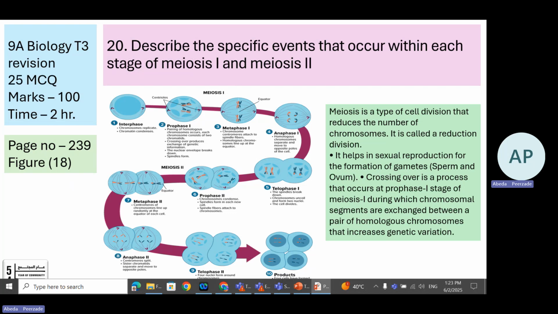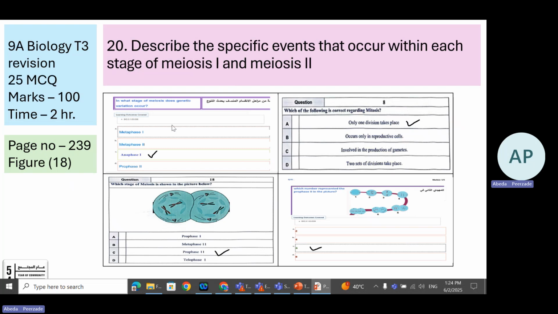Crossing over, which we also call synapsis, is a process that occurs at the prophase 1 stage. Remember crossing over or synapsis and prophase 1. In meiosis 1, chromosomal segments are exchanged between the pair of homologous chromosomes, which increases the genetic variation.